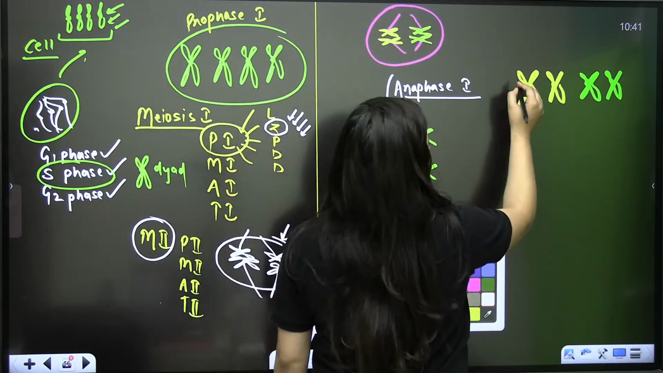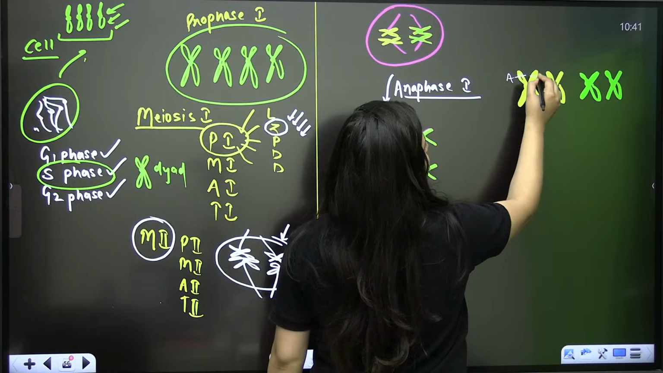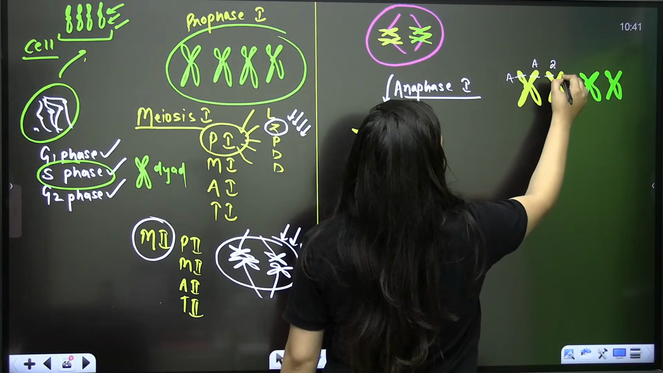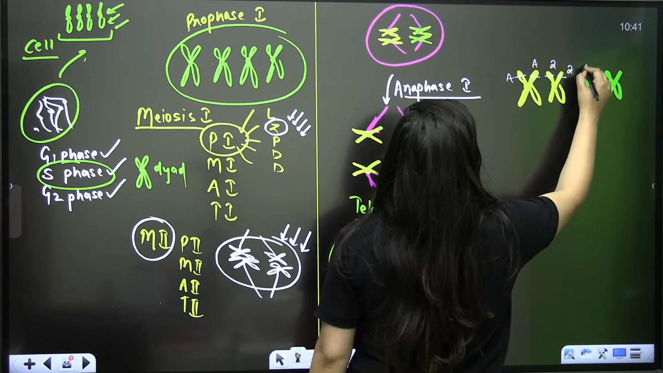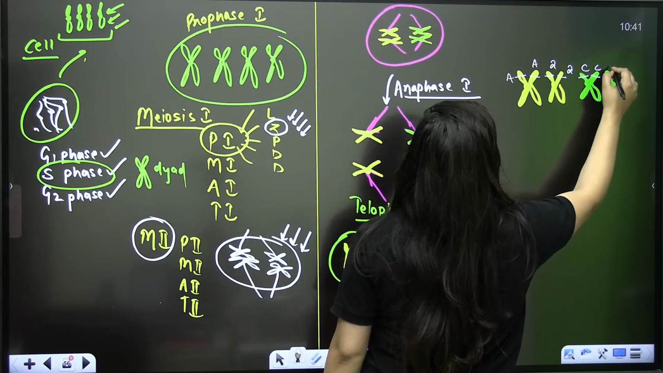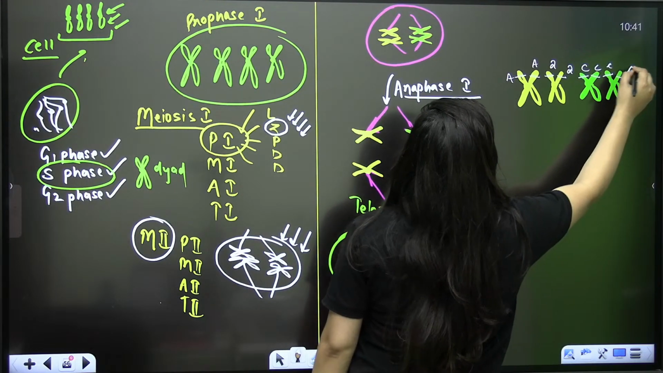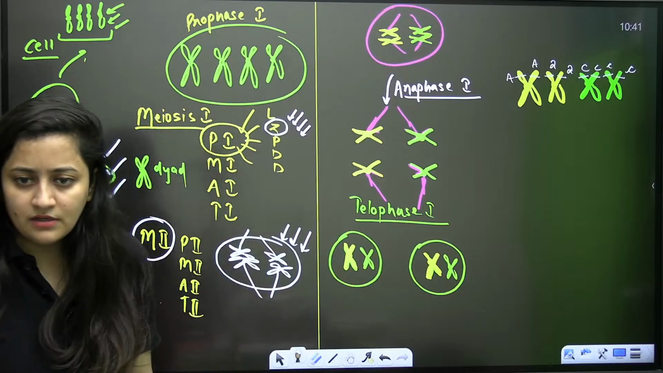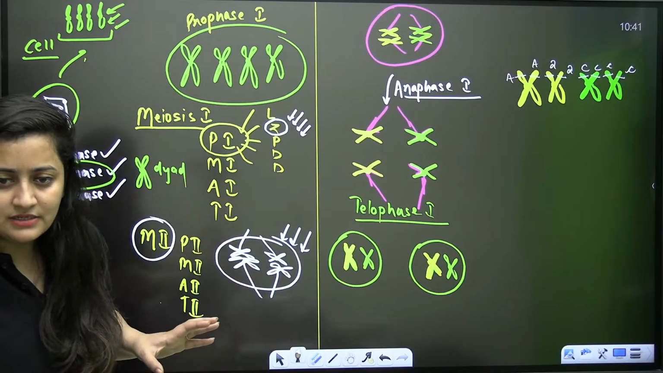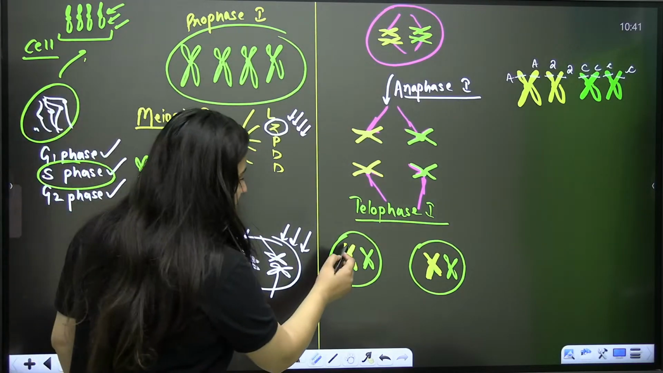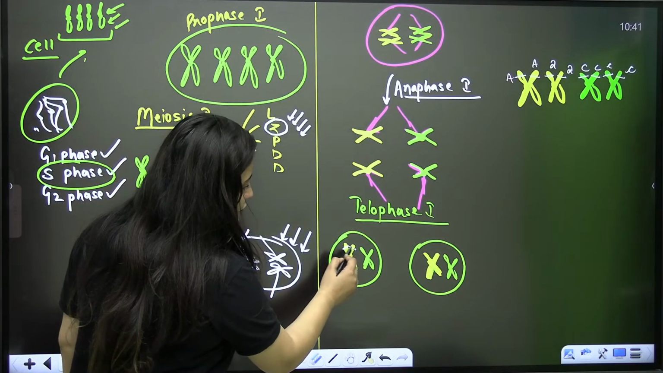So now just look at it. Here, bachche, let's say capital A is there, here let's say capital C is there, here let's say small c is there. This is how the genes are going to be present, right? Yes or no? Like if this chromosome is having a gene, right?